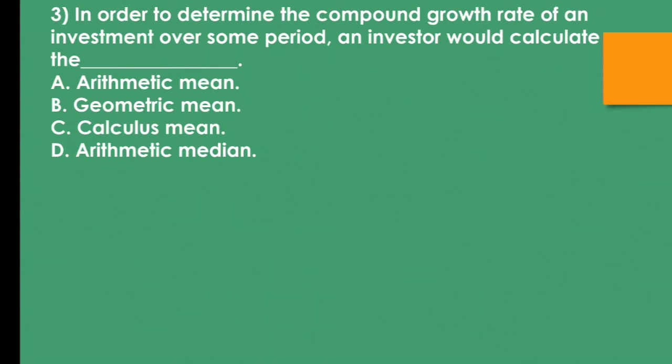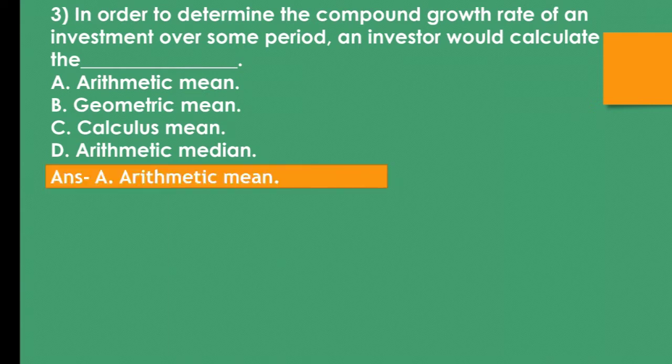Question number 3. In order to determine the compound growth rate of an investment over some period, an investor would calculate the ___. A. Arithmetic mean, B. Geometric mean, C. Calculus mean, D. Arithmetic median. The correct answer is A. Arithmetic mean.